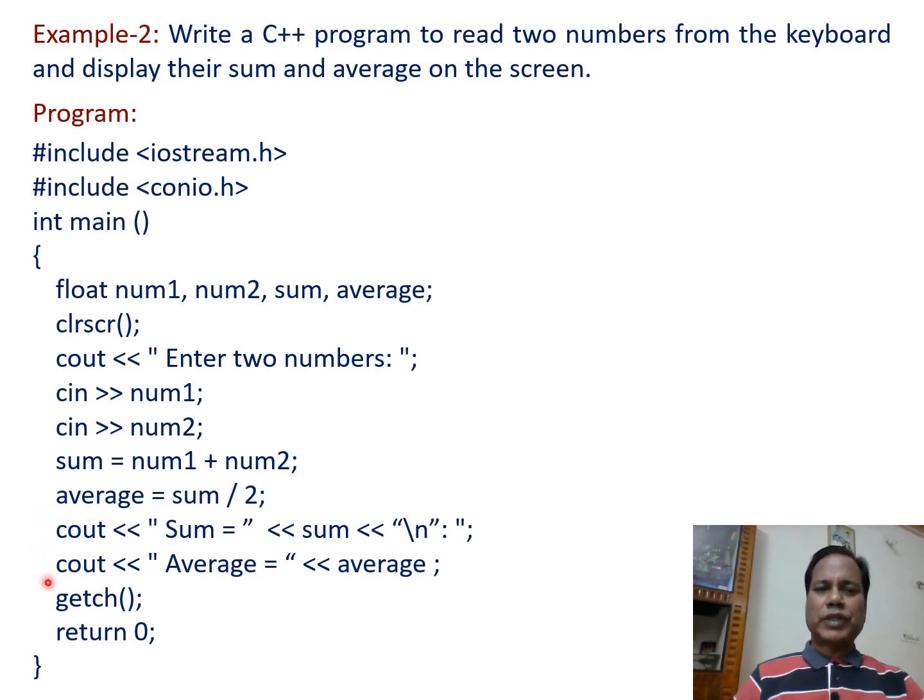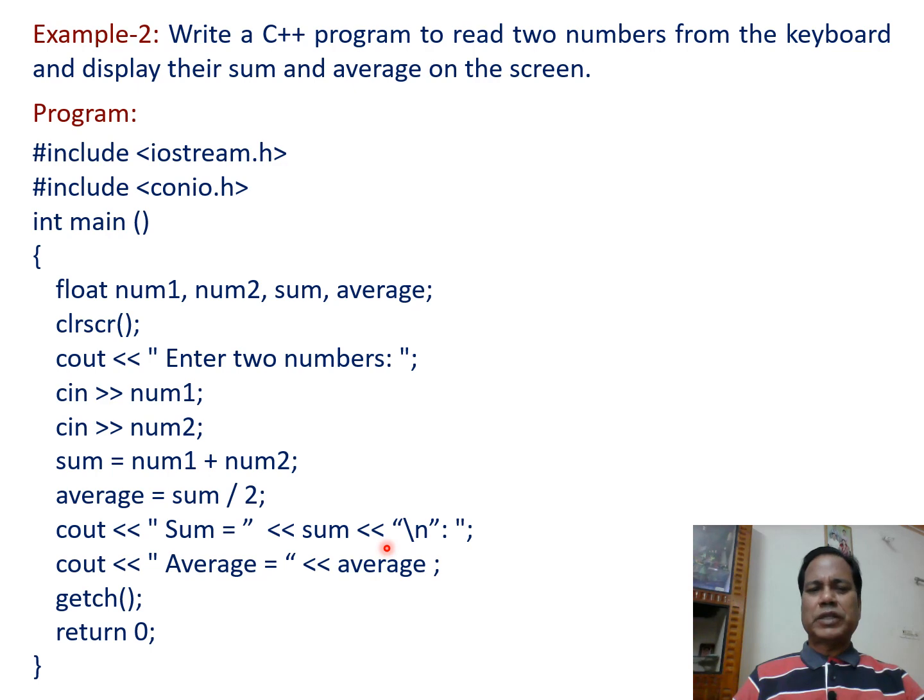Then the next two statements: cout, insertion operator, within quotation marks "sum =". So this gets printed on the output screen, and then again the insertion operator and then the name of the variable sum. So whatever the value of this variable is, that is printed after the equal sign.